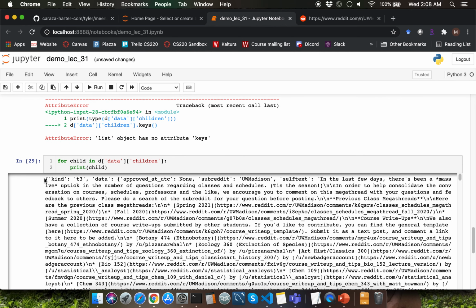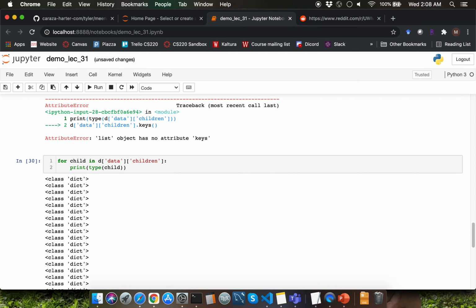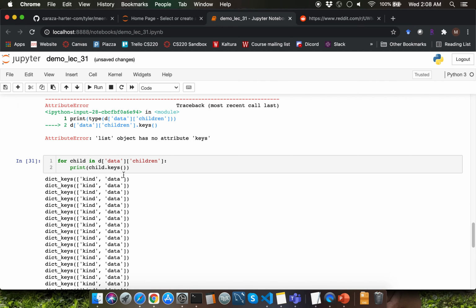Observe that you're getting another dictionary. I can say that by looking at the curly braces here. I could also confirm that using the type function call. Every iteration of the for loop is displaying a dictionary as the output. Let's go ahead and explore the keys method call on this particular dictionary by typing in child.keys. Observe that we are getting kind and data again.